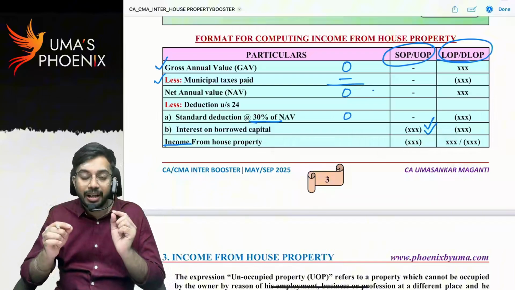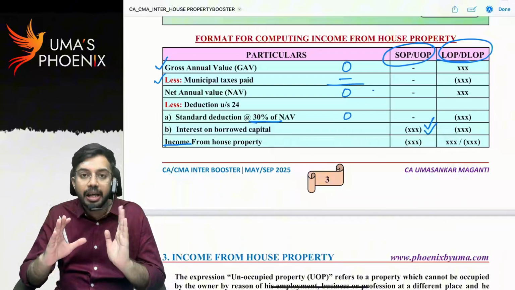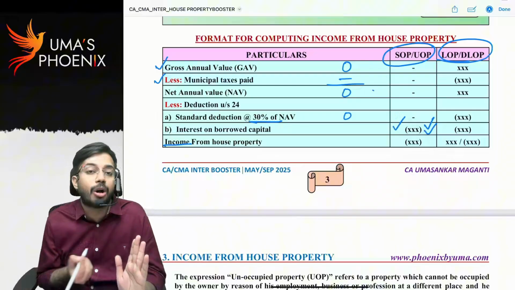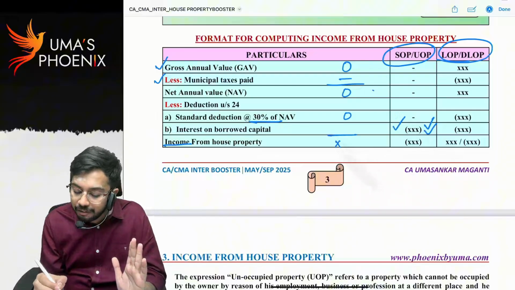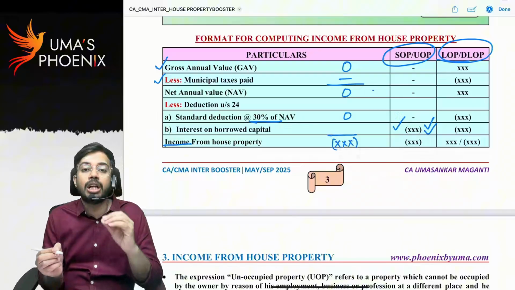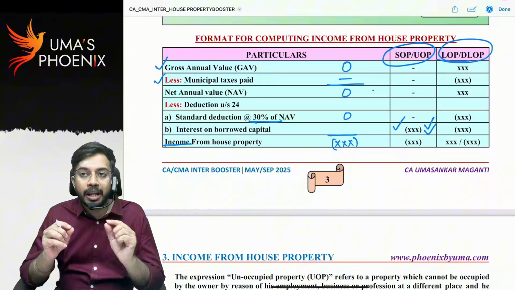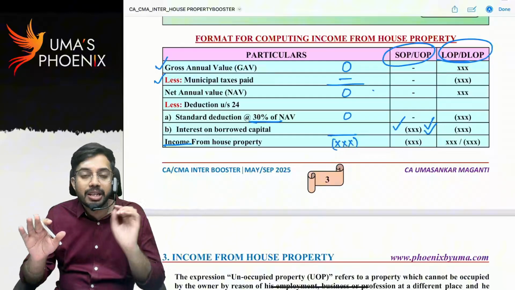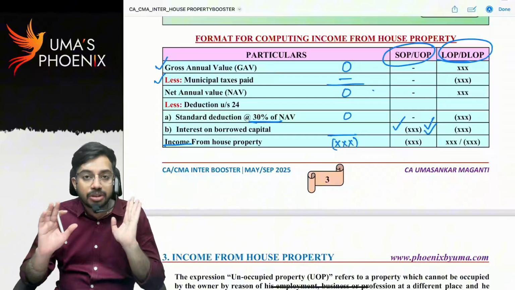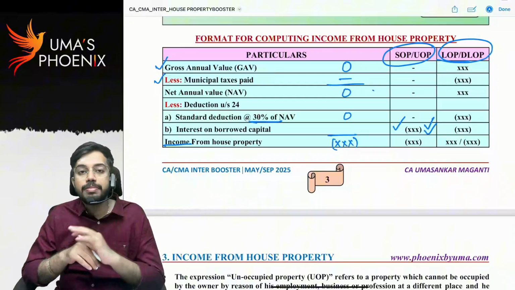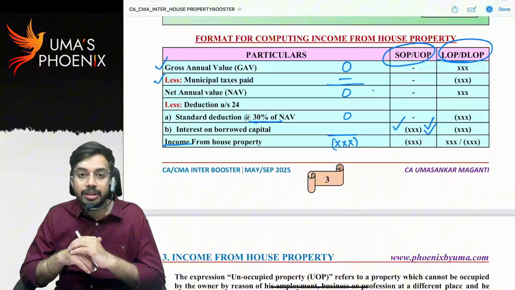So that is why for self-occupied property, income is always 0. If there is interest on borrowed capital, then there will be no income, there will be loss from self-occupied property. Only if there is interest on borrowed capital, then for self-occupied property, there will be loss from self-occupied property. Are you able to understand?